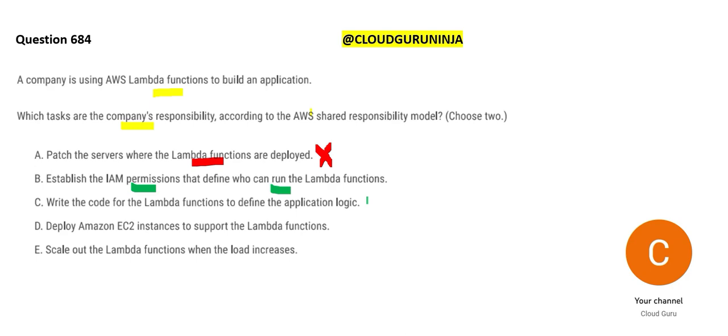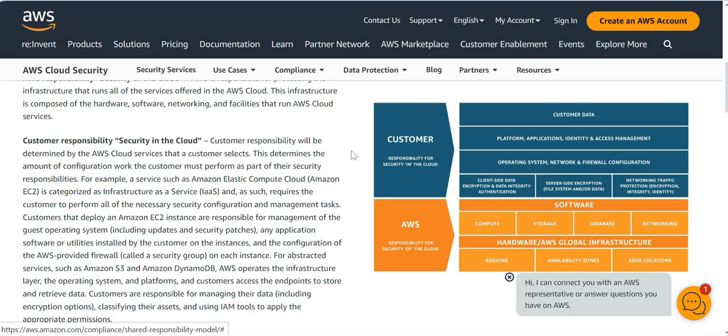No. Your home keys, do you keep them safe or do you keep them in the reception area so that anybody can access them? This is your responsibility. AWS will not do it for you. So this is the shared responsibility model. All the blue things you will do, all the orange or amber things AWS will do.